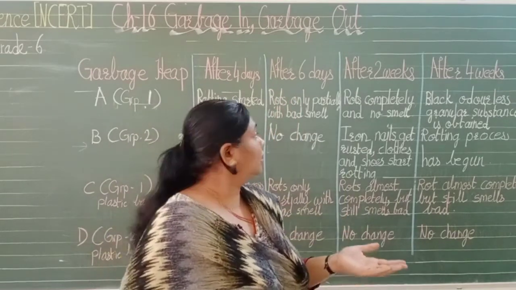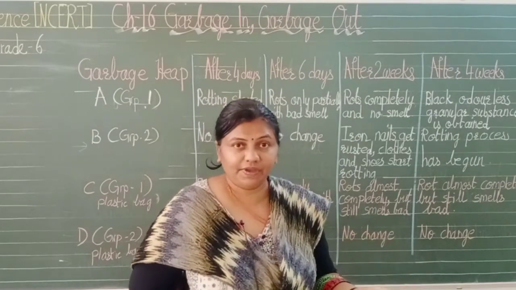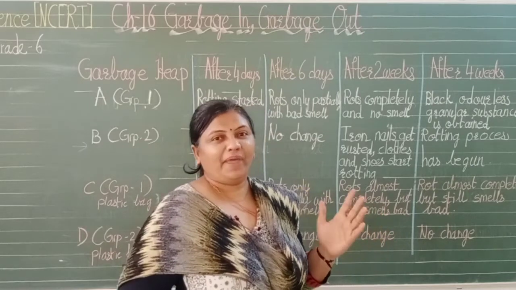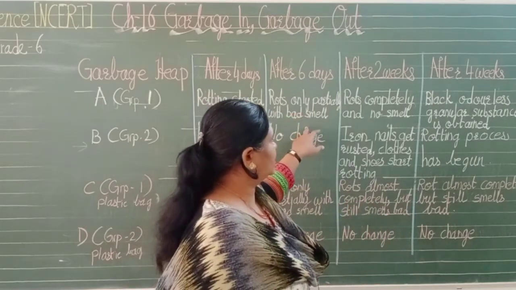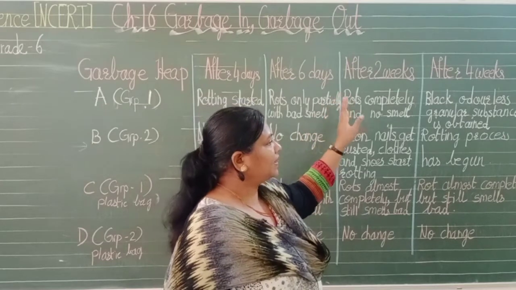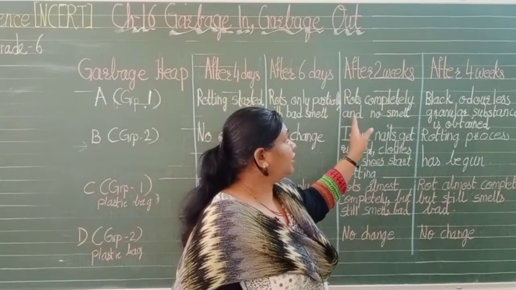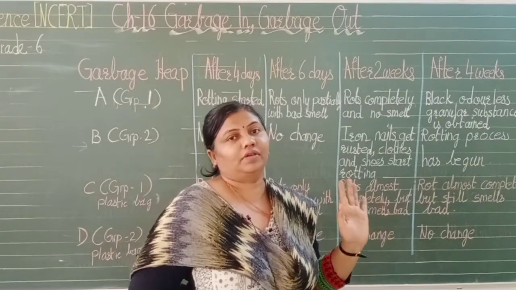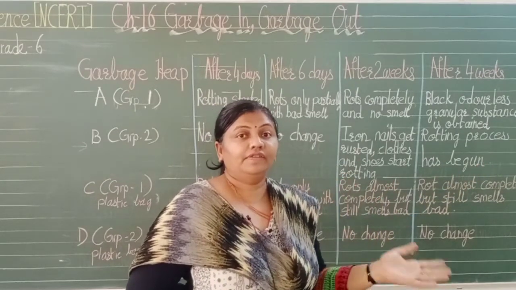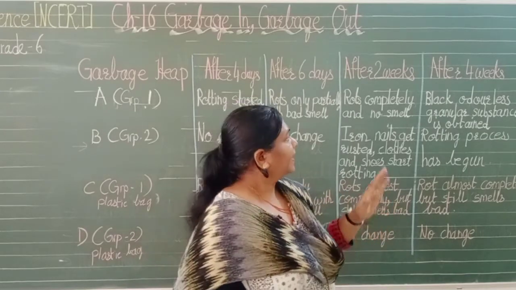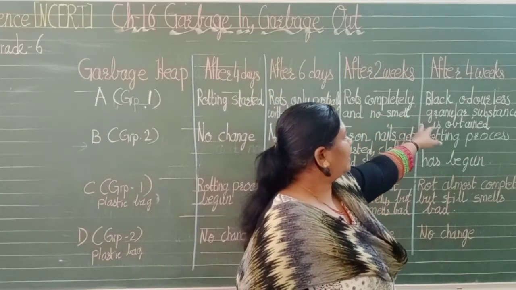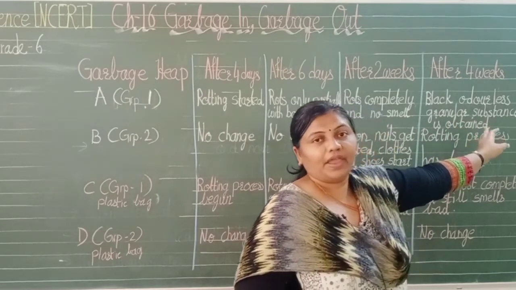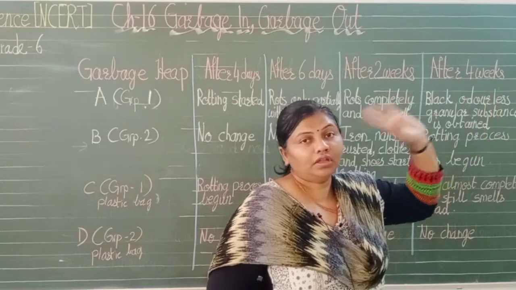Sometimes even the waste from your dustbin, if you keep it for a longer time, will give a bad smell. The same thing has happened after 6 days. Now what happens after 2 weeks? After 2 weeks it has rotted completely, without a bad smell. And after 4 weeks, a black odorless granular substance is obtained, such as a manure, which is very good for the